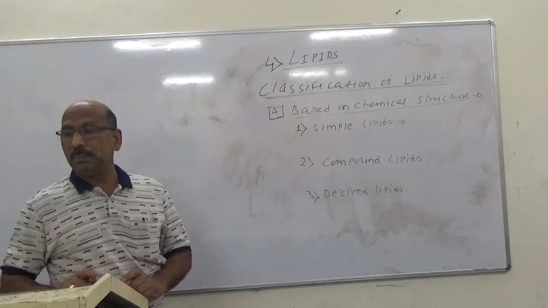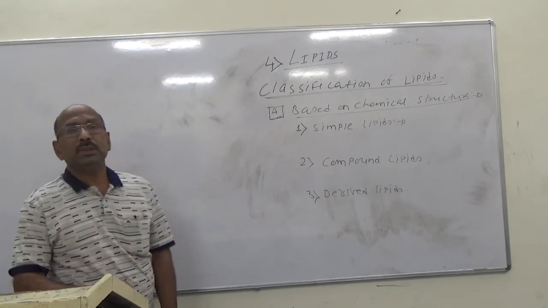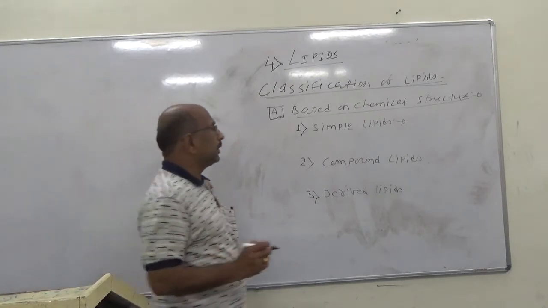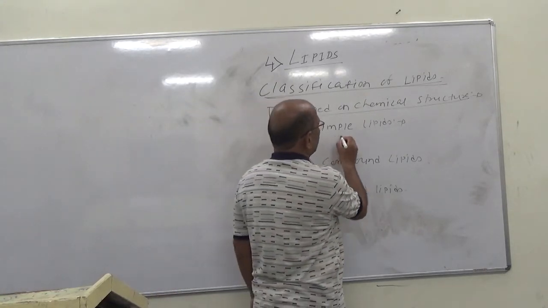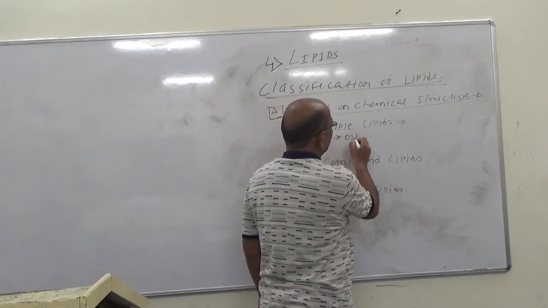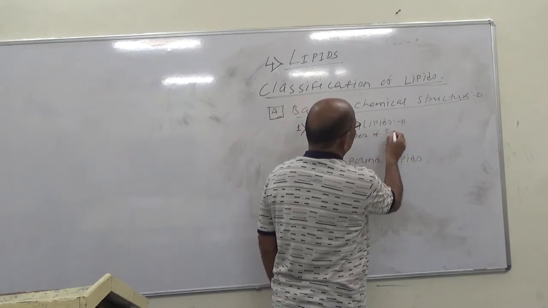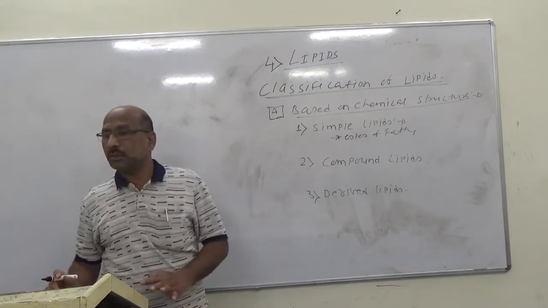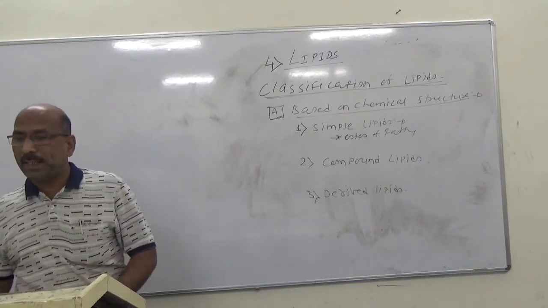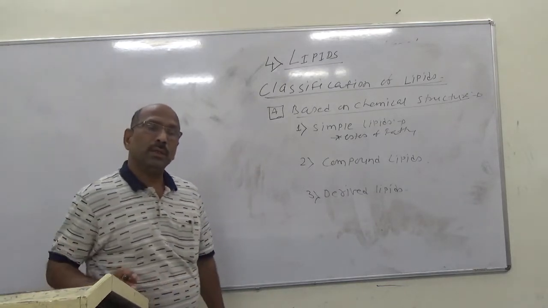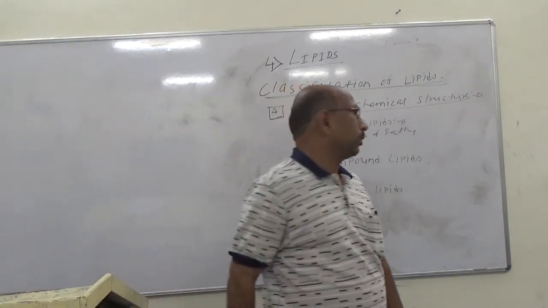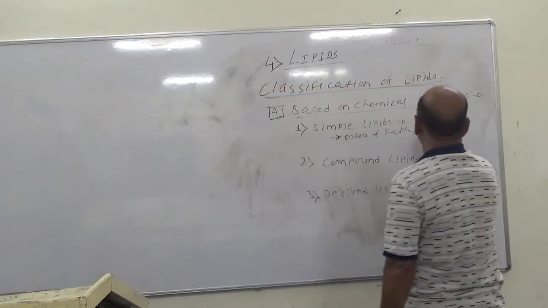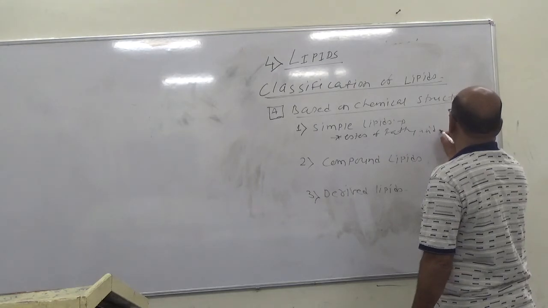The simple lipids are the esters of fatty acids with various alcohols.